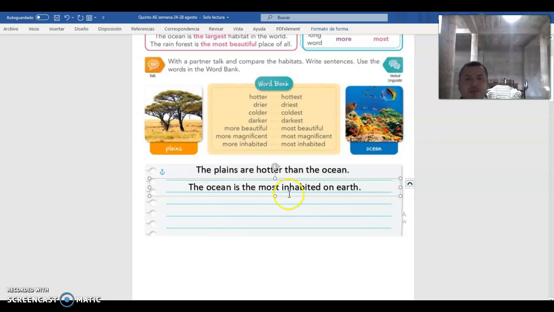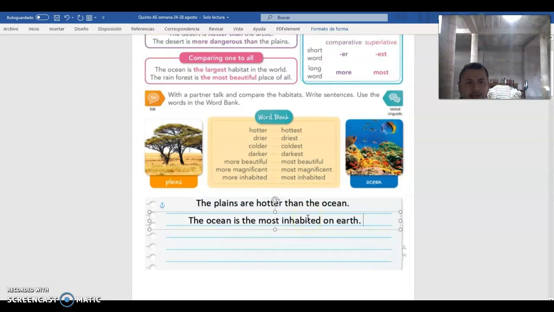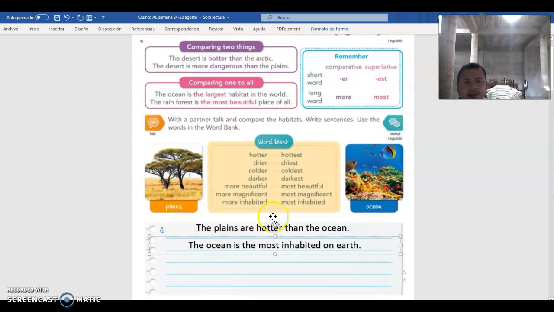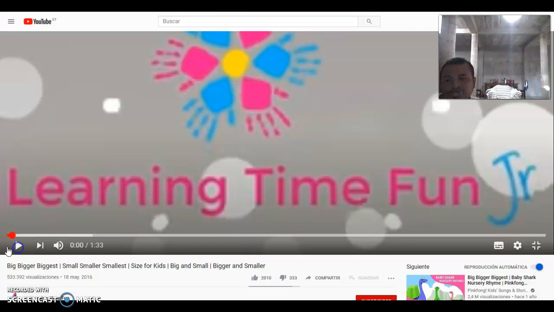So I'm giving you a couple of examples so you can use them and do the rest of them. So you can do 1, 2, and 3 sentences more in this page, okay? On page 211. And I'm going to show you a short video about comparatives and superlatives.